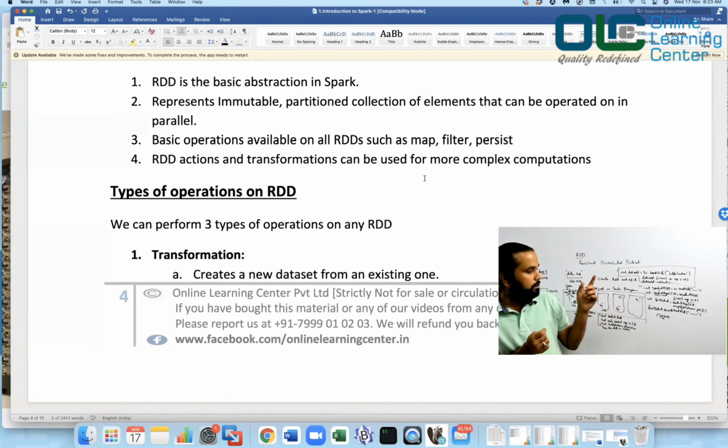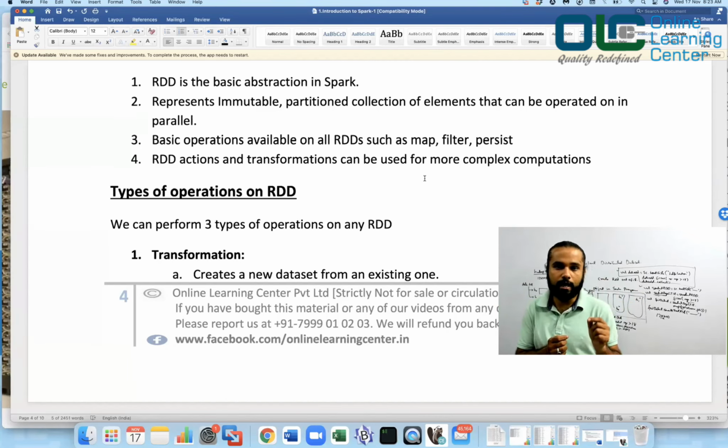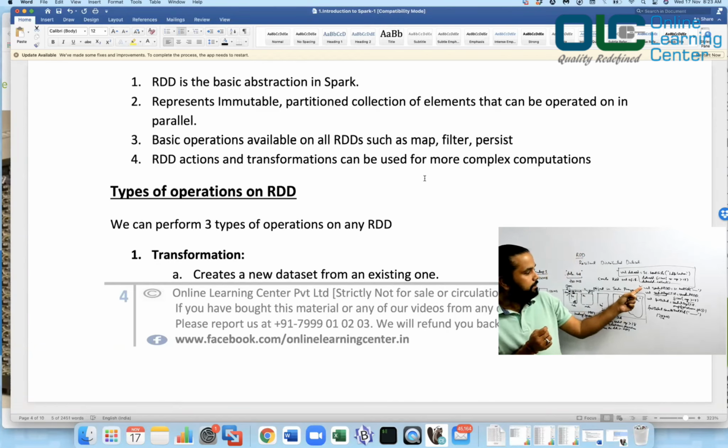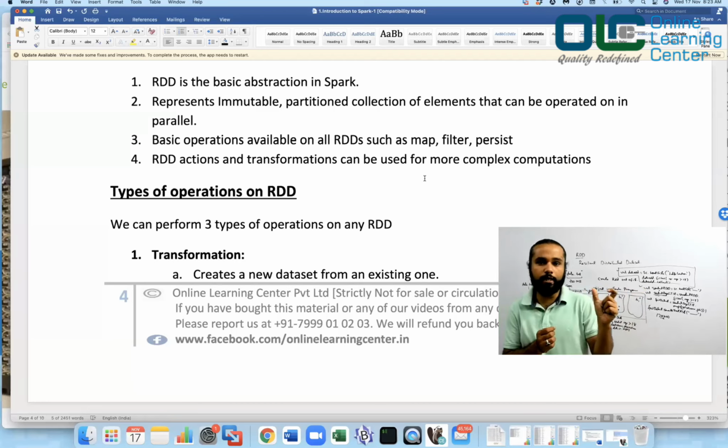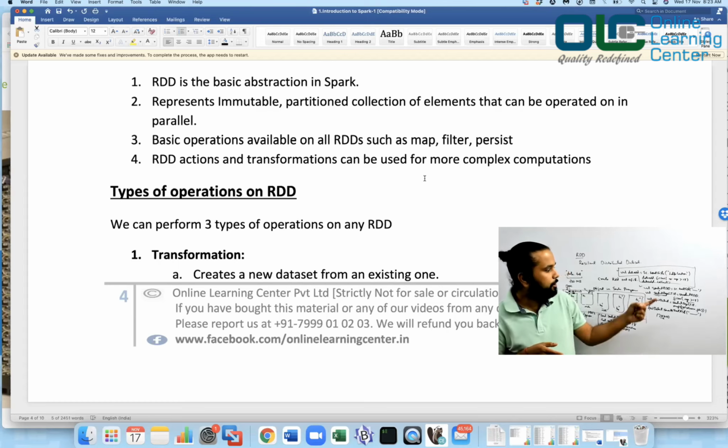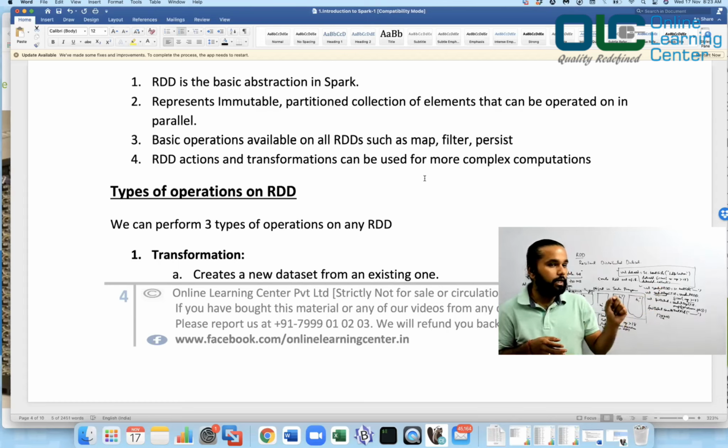And one more thing you will need to understand here is RDDs are always immutable. What do you mean by that? RDDs are immutable means, see here, we had written some steps, right? For example, create an RDD, done. After that, we said, okay, on this RDD I want to apply a filter. Again, I said, on this RDD I want to get a few columns, right? So whenever you write any such logic, what will happen? Each operation would give you a new RDD.